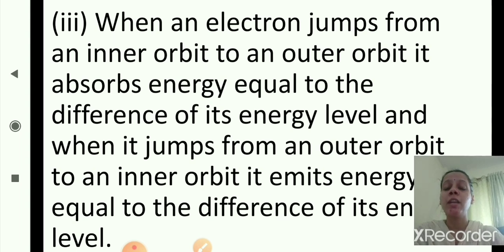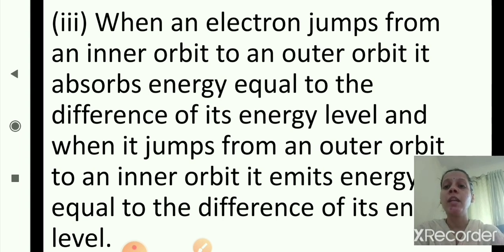So when an electron jumps from an inner orbit, closer to the nucleus, to an outer orbit, it absorbs energy equal to the difference of its energy levels.